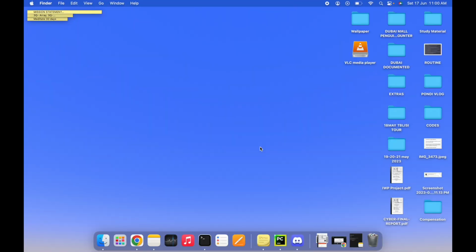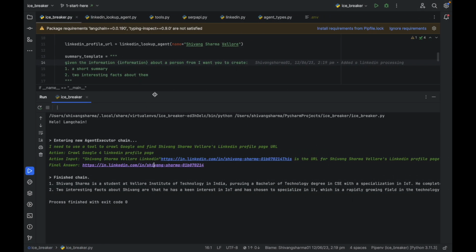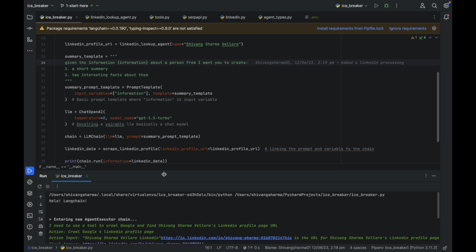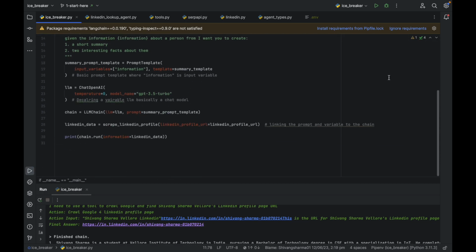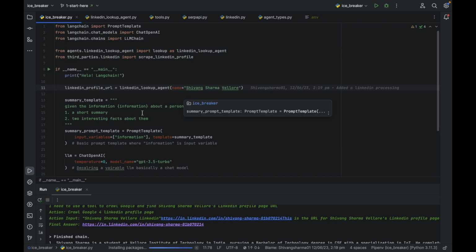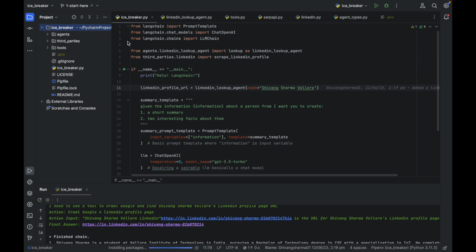Basically I have been writing the code for the LinkedIn lookup agent. We have made a LinkedIn lookup agent which uses an LLM, a large language model, to search for a LinkedIn user profile based on a name and some other keywords given by the user inside the code only. And here is the main code of the project, which is icebreaker.py.